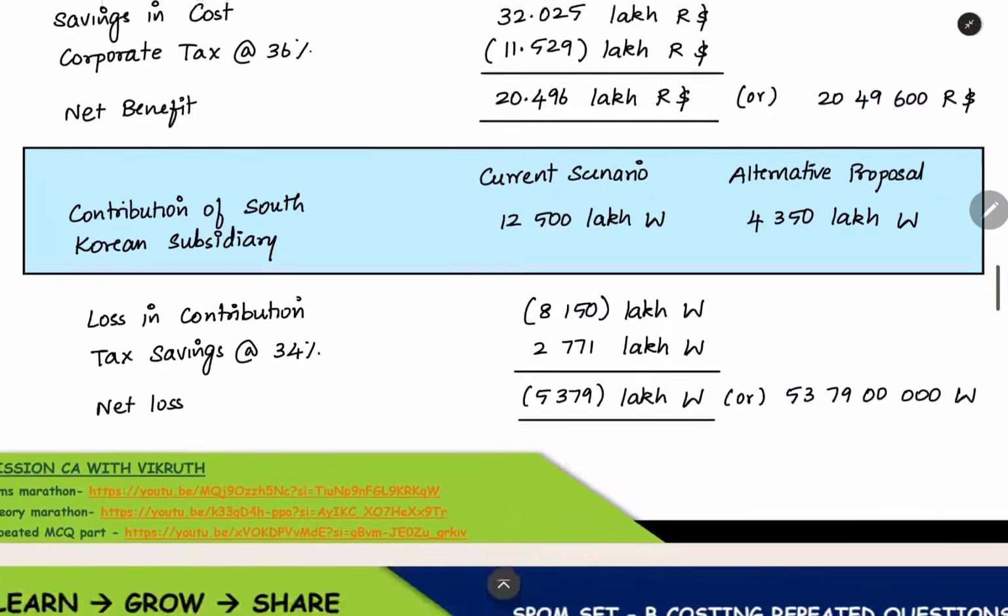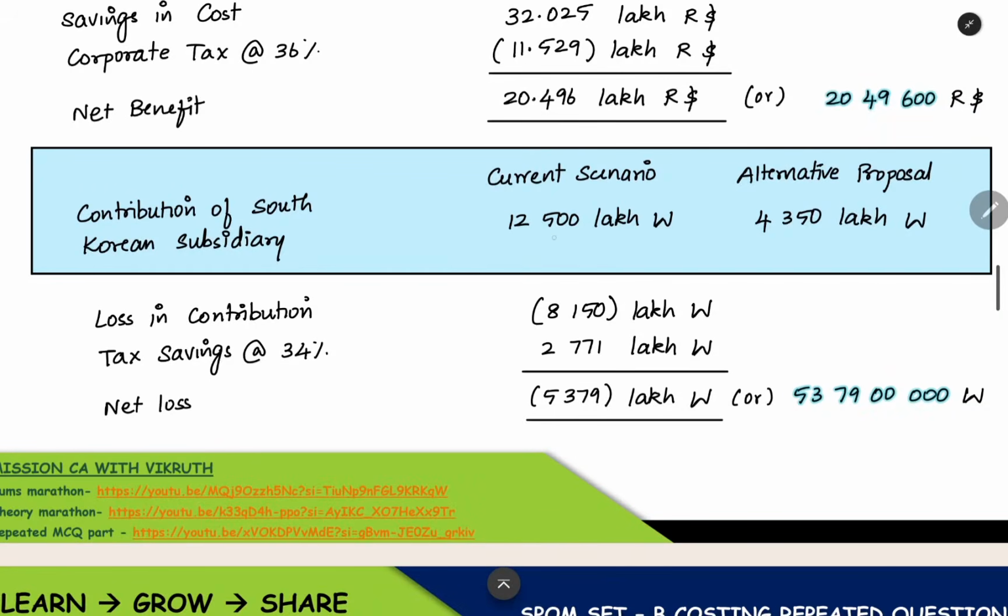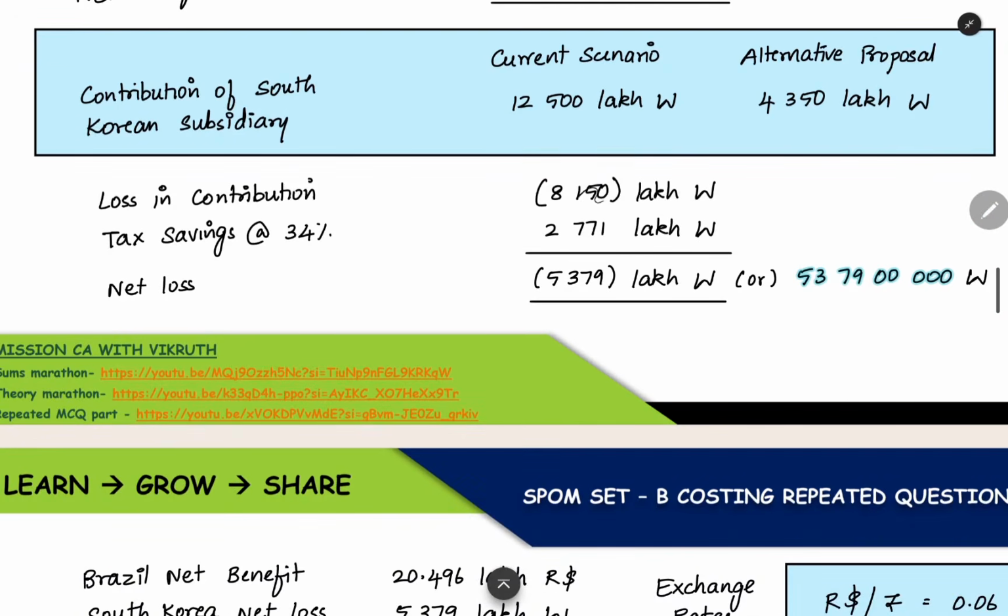R dollar. So when you are coming to the South Korean subsidiary, currently they are getting this much contribution, 12,500 lakh won contribution. In the alternative proposal, they are getting only 4,350 lakh contribution. So the contribution is reducing. They are getting a loss of contribution. How much is the loss in contribution? 8,150 lakh won is the loss in contribution.